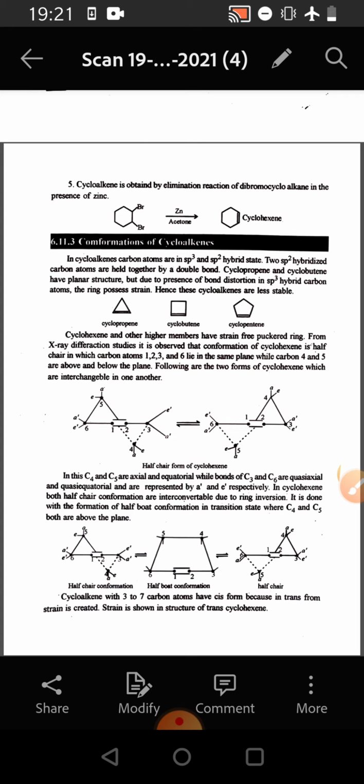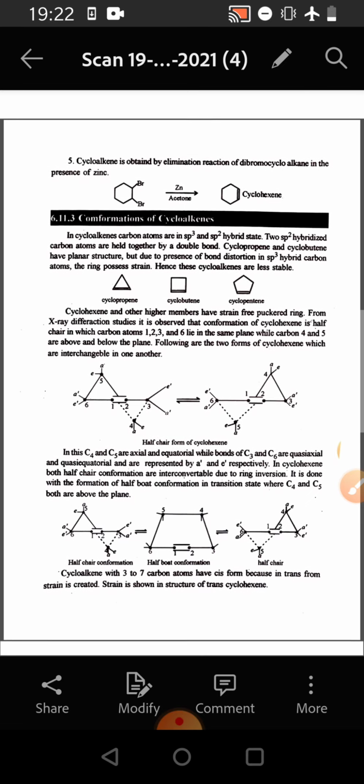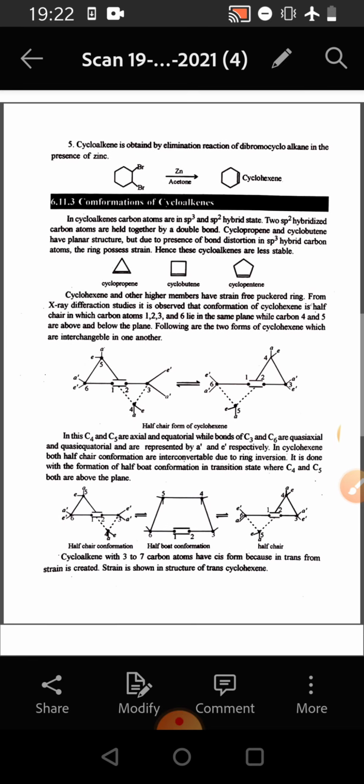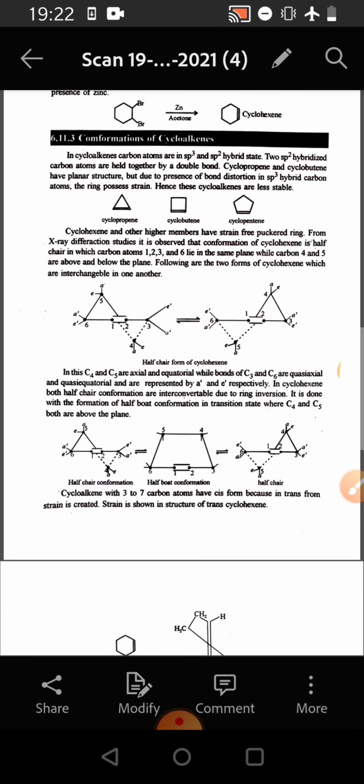Cyclohexene and other higher members have a strain-free puckered ring. From X-ray diffraction studies, it is observed that the conformation of cyclohexene is half chair, in which carbon atoms 1, 2, 3 and 6 lie in the same plane, while carbon atoms 4 and 5 are above and below the ring plane. Following are the two forms of cyclohexene which are interchangeable. One half chair is interchangeable with the other half chair structure.